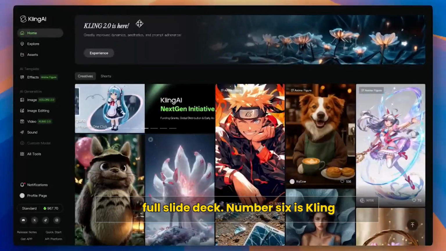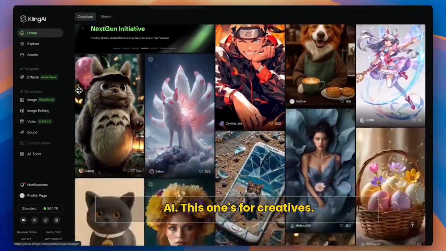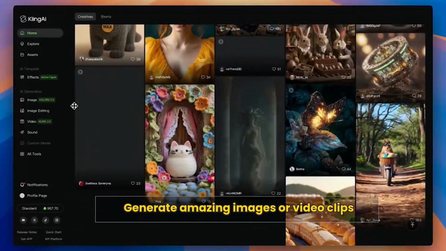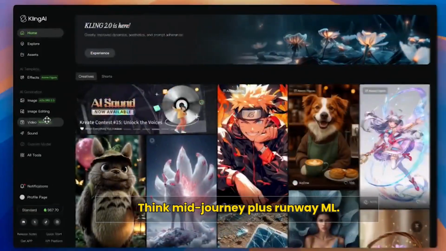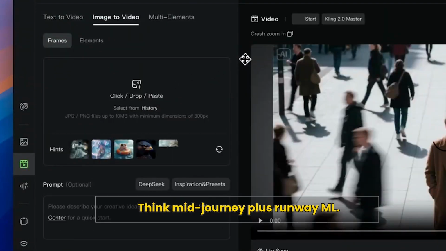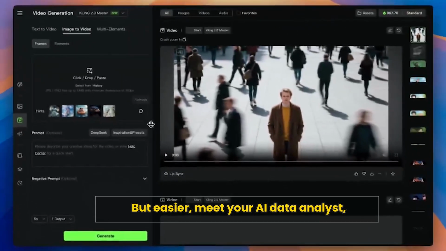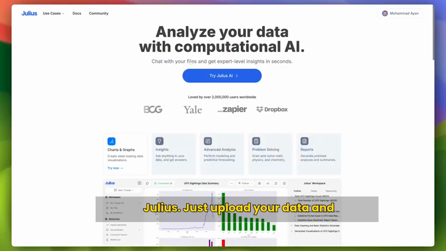Number 6 is Kling AI. This one's for creatives. Generate amazing images or video clips with AI, all from simple prompts. Think Midjourney plus Runway ML, but easier. Number 7, meet your AI data analyst, Julius.